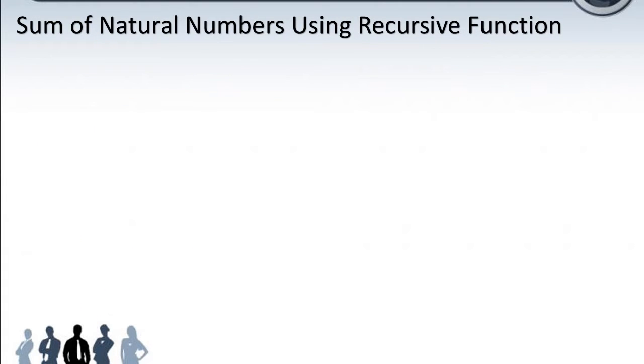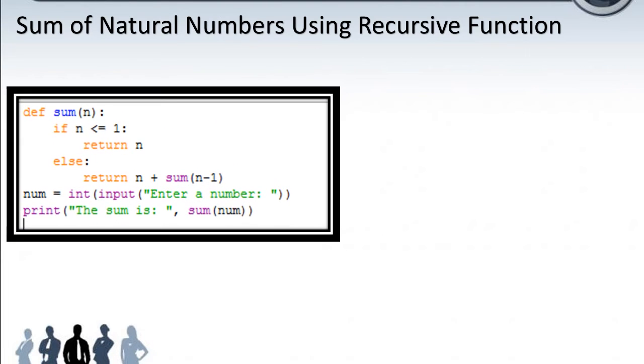Sum of natural numbers, we are going to do that using a recursive function. The first statement to execute is num equal to int of input, enter number. So we should give the number. We have given 5 here. Why do we use the int function? It converts the string into an integer.